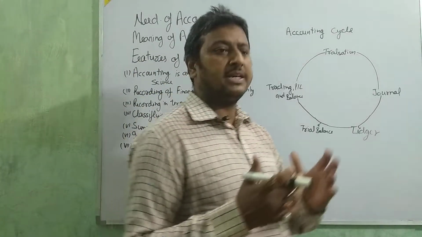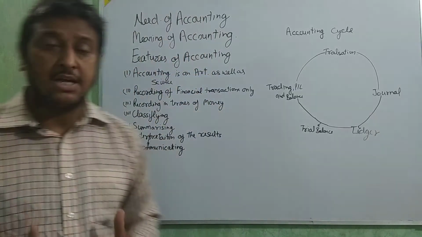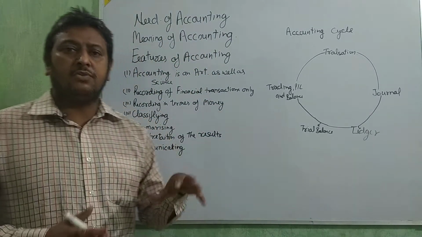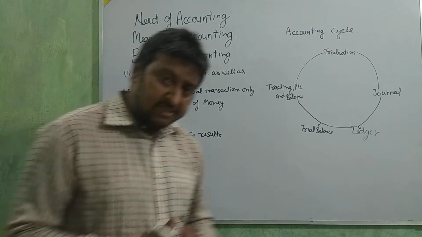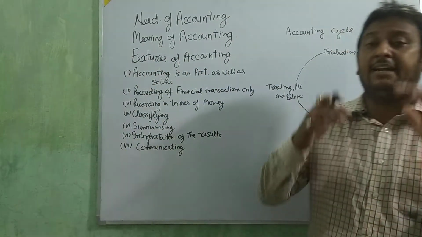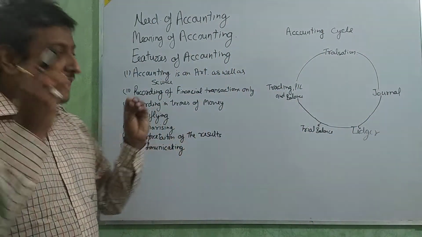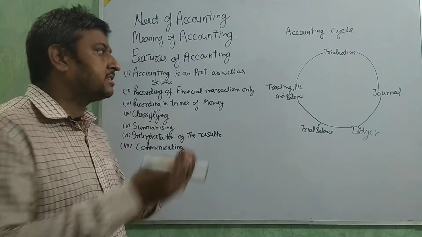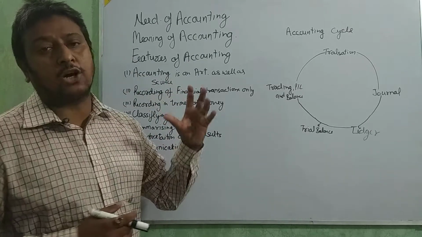In economics we study economics. In business we study all the different types of business. But in accounts we are going to study how business transactions are done and in which way we write these transactions in a systematic way.